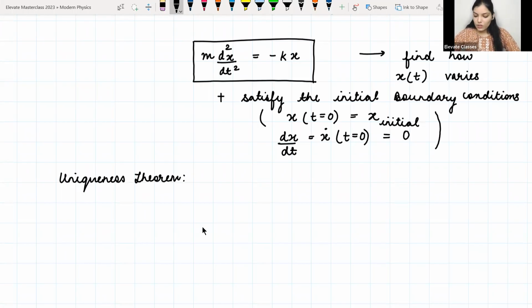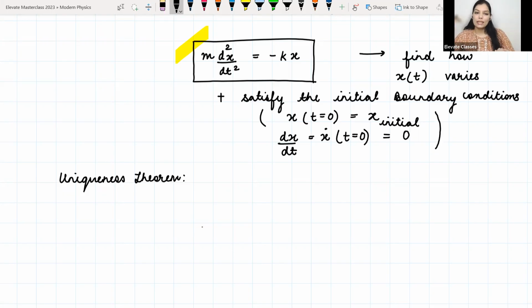Whenever you are trying to solve some differential equation, look at this equation first: it is a second order differential equation. So whatever solution we are going to guess should have two arbitrary constants. That is the first thing we have to keep in mind while trying to guess some solution, that it has to have two arbitrary constants.